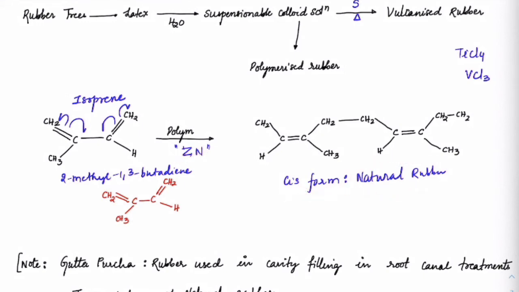Okay. Got it. Now, usually in trees, we don't have a Ziegler-Natta catalyst provided there, right? It automatically polymerizes on its own to form natural rubber. Even if it is not forming, if you just take out the suspension colloid and heat it in the presence of any peroxide, it will start forming mainly the cis form, not the trans form. The trans form we have to make.